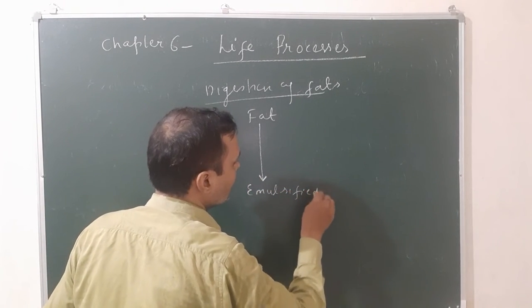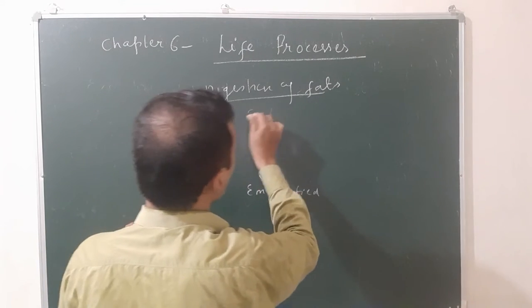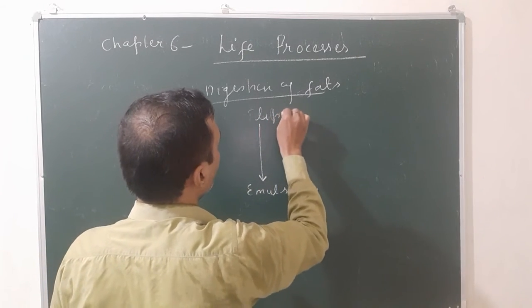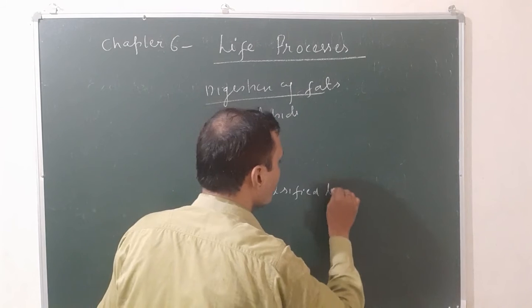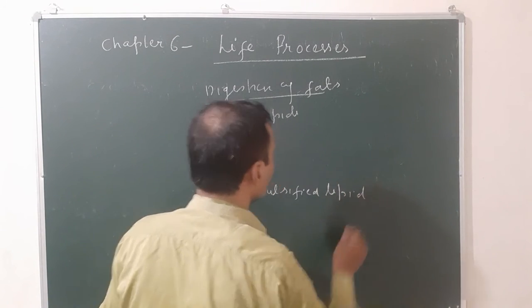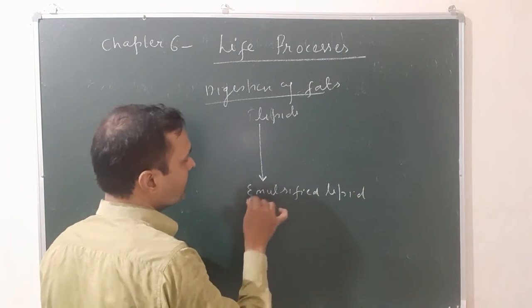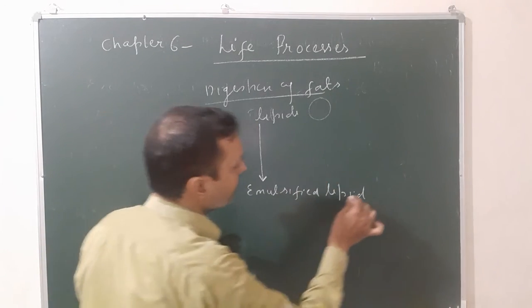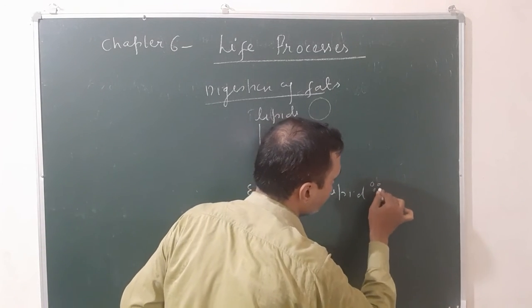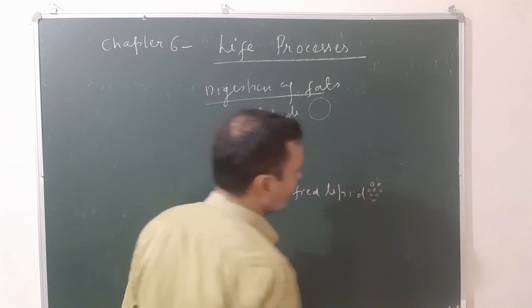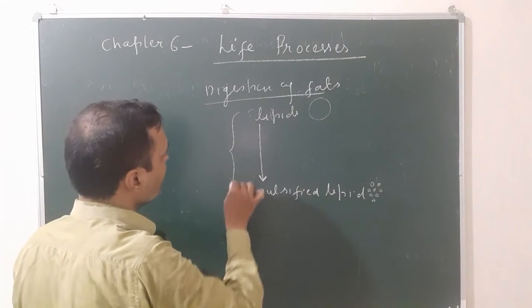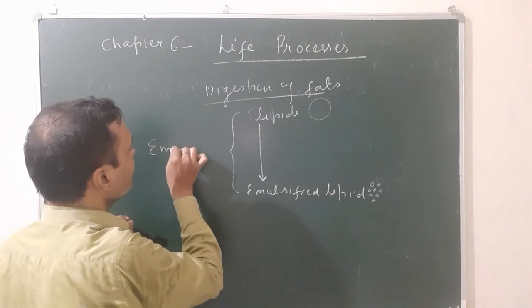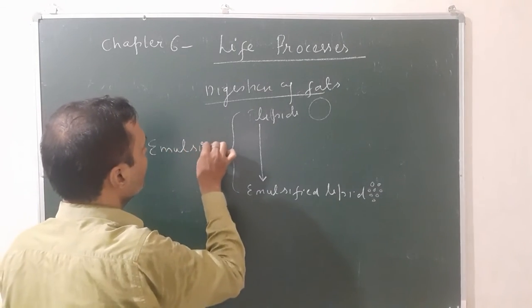Suppose this is a large molecule of lipid, it will be broken down into small globules. This process is called emulsification.